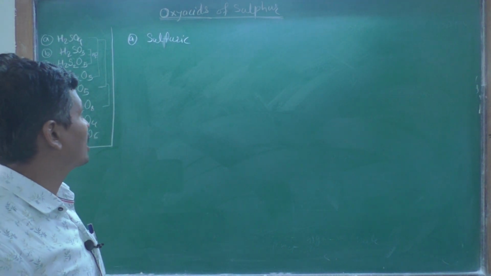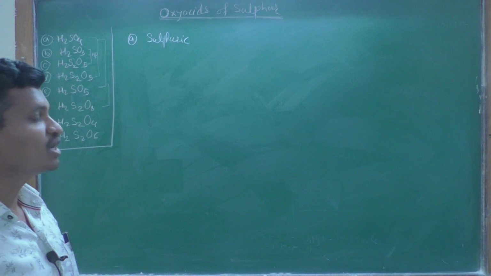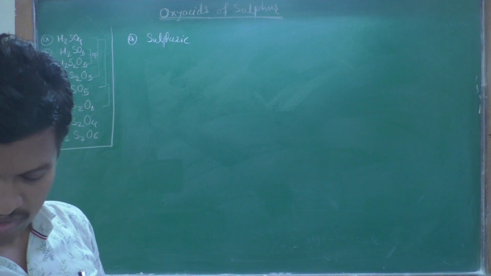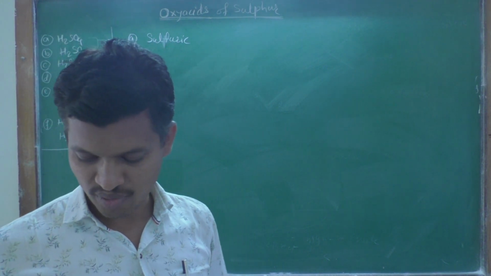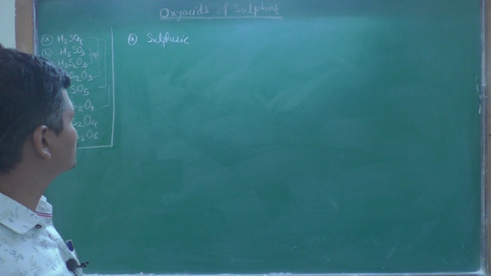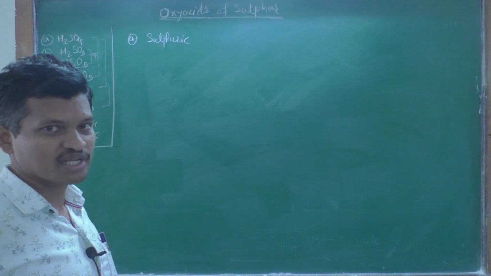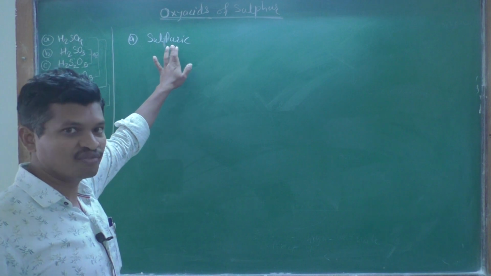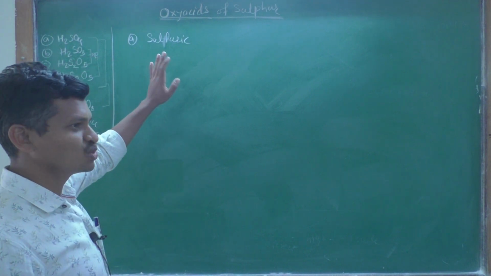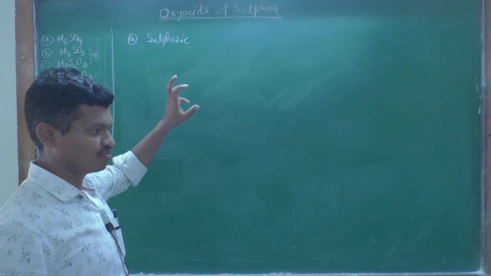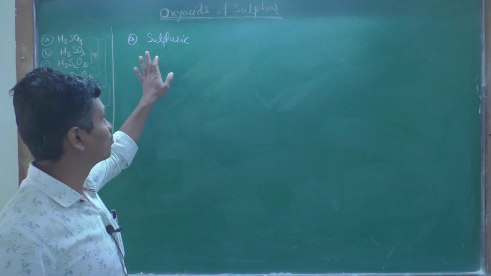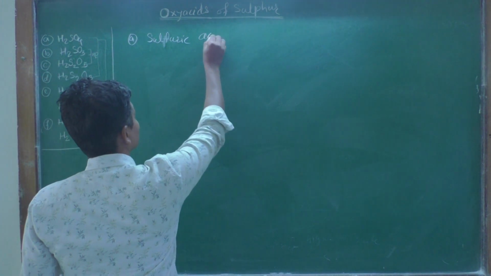I have to tell something about the spelling of sulfurous and sulfuric. Both PH and F in the spelling, sulphuric or sulfuric, sulphurous or sulfurous, are accepted worldwide by the IUPAC itself. So there is no question which is correct, PH or F, both are correct. So, sulfuric acid is there.